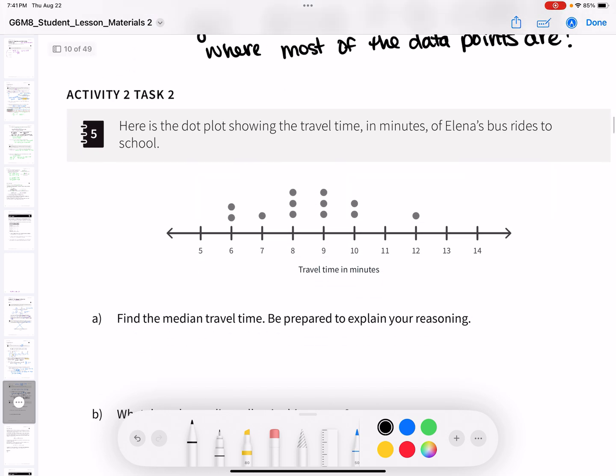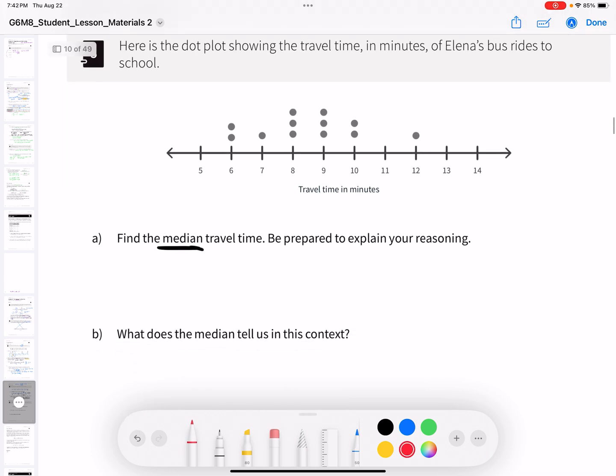Here is the dot plot showing the travel time in minutes of Elena's bus rides to school. Find the median travel time. Be prepared to explain your reasoning. So watch, I don't even have to write, like take the numbers and write them down. I could, but I don't have to. Let's start that way though. So it's 6, 6, 7, 8, 8, 8, 9, 9, 9, 10, 10, 12.